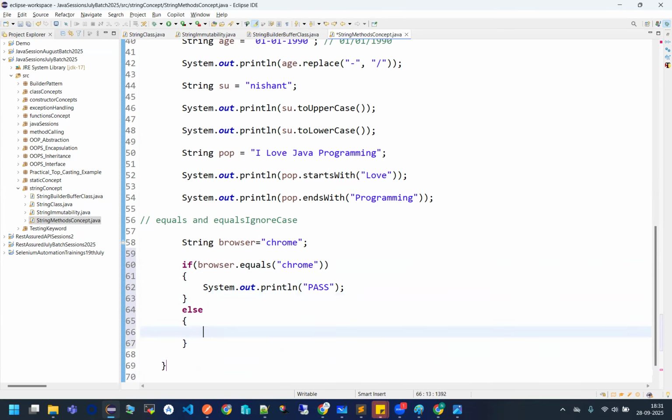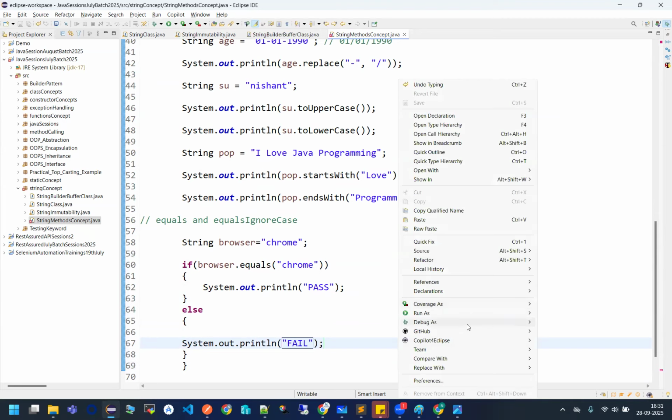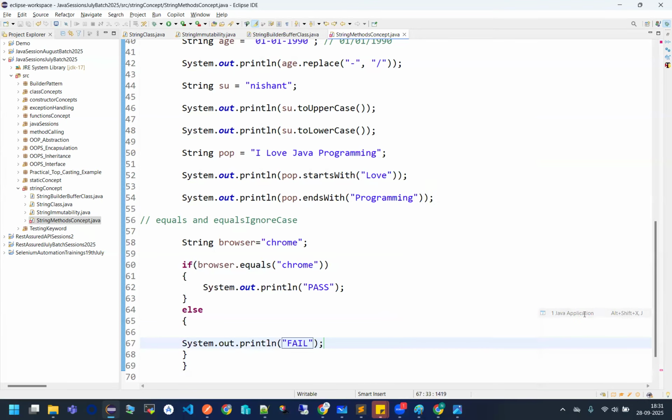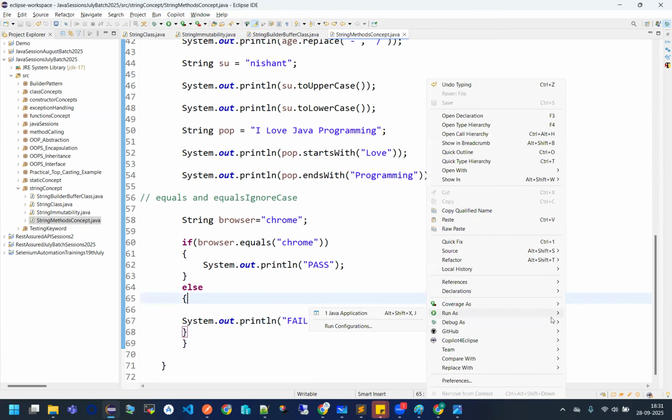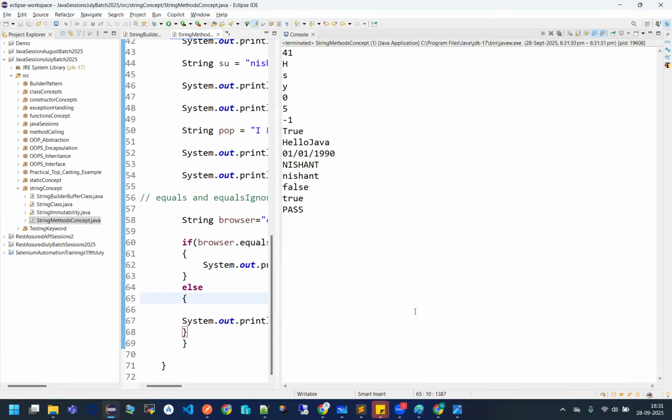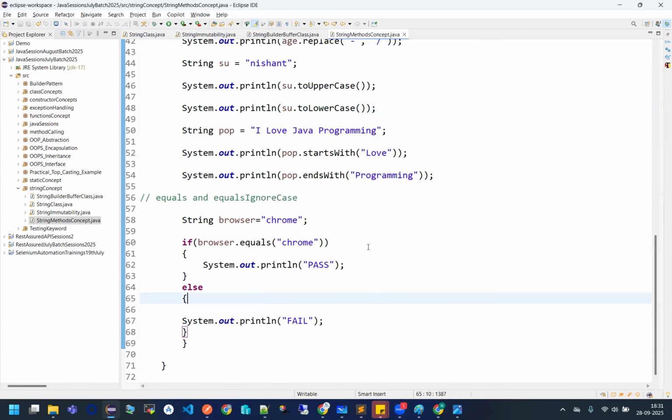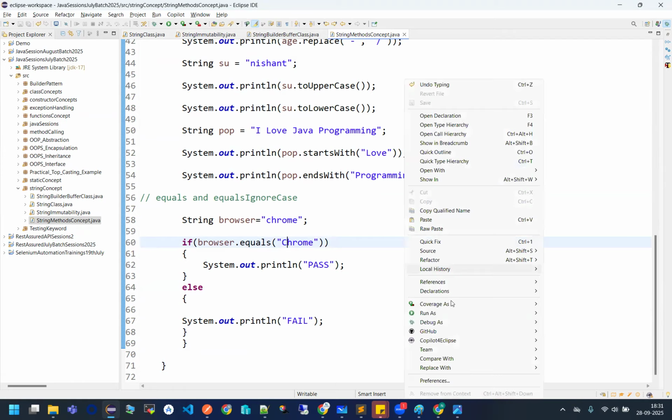Just a second. I'm saying failed. See this. Since my browser is Chrome only, I'm checking with that. Yes, pass. Okay. But if I check whether my browser name is equal to this CHROME, it will actually fail.